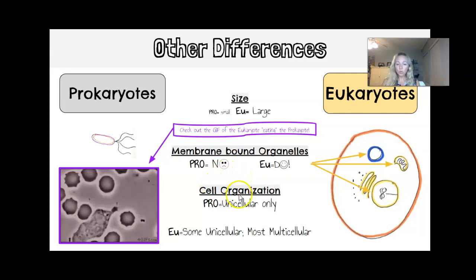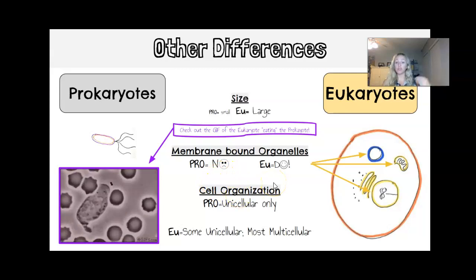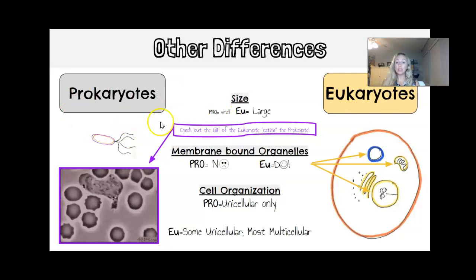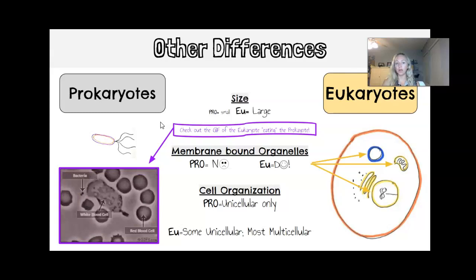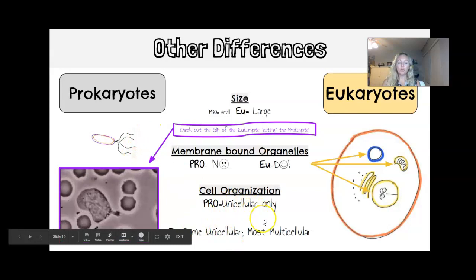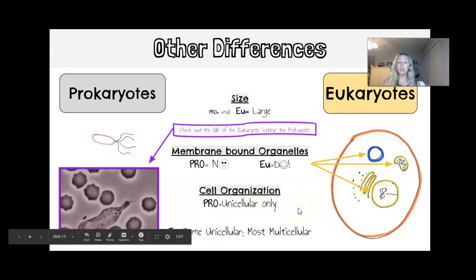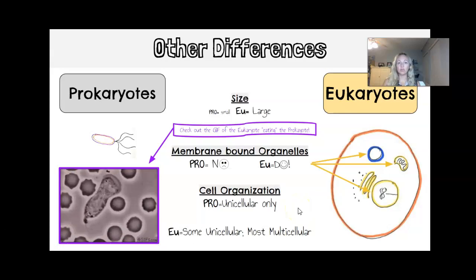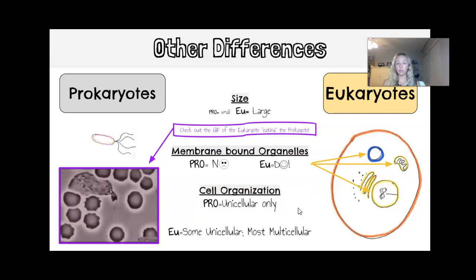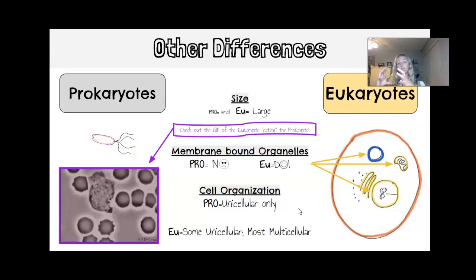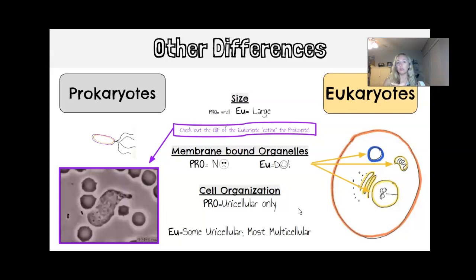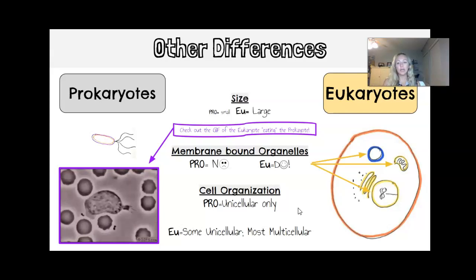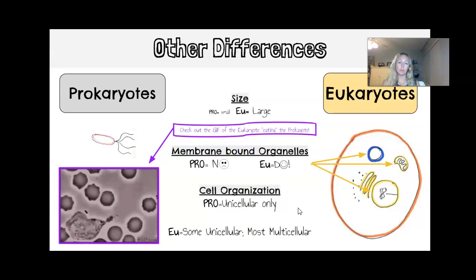When we're looking at unicellular versus multicellular, prokaryotic cells are only unicellular organisms. You don't find any multicellular prokaryotes. That's a pretty reliable rule in science. Eukaryotic cells, however, can be either unicellular or multicellular. So if you remember the slide that I showed you earlier of that really large unicellular organism, that amoeba, that was a eukaryotic unicellular organism. And then bacteria, which are prokaryotes, are really, really tiny.